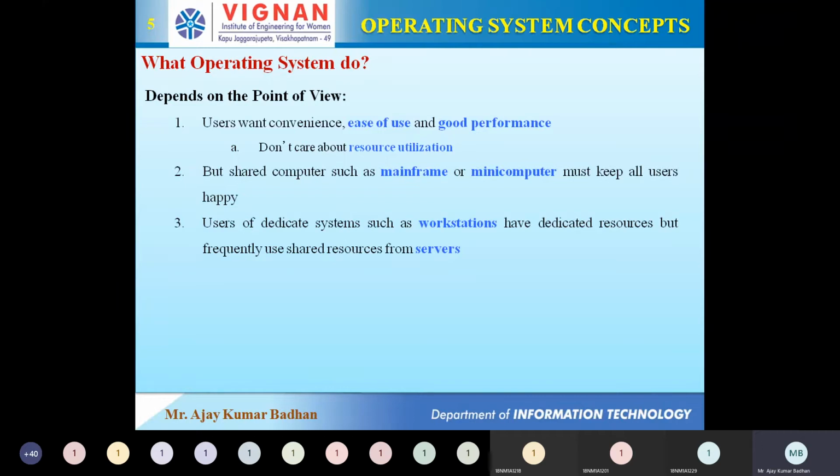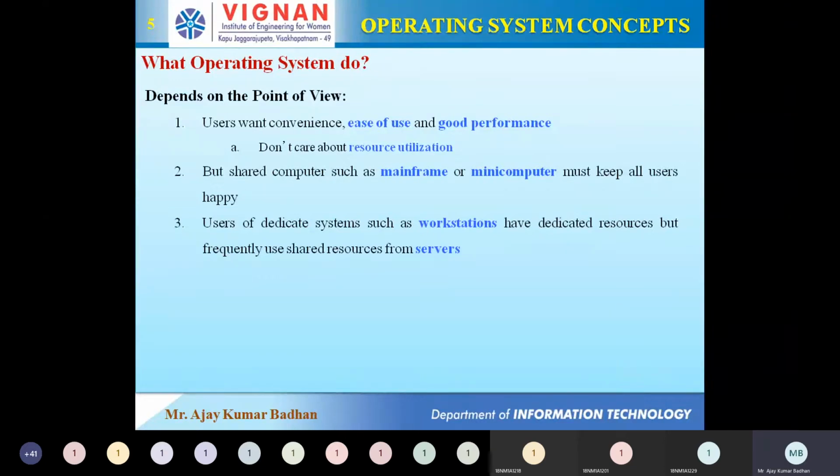The only difference between a workstation and a mainframe is that workstations can be connected to other workstations. Multiple workstations can be connected, and moreover, every workstation will have its own resources. Apart from that, it can access the resources from other workstations. But coming to the mainframe, that is not the case. Mainframes or mini computers will not have their own resources. They will actually depend on the server to get the resources.